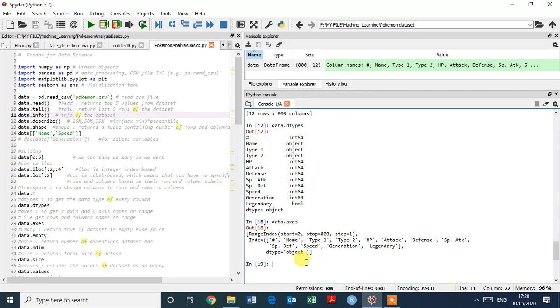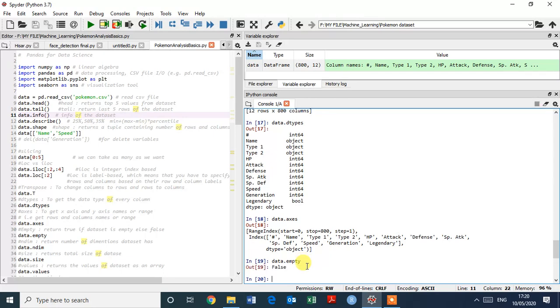Okay, and suppose we want to return whether the data set is empty or not. Just type it here data.empty. Okay, and enter. So this is false, there is no empty data set.